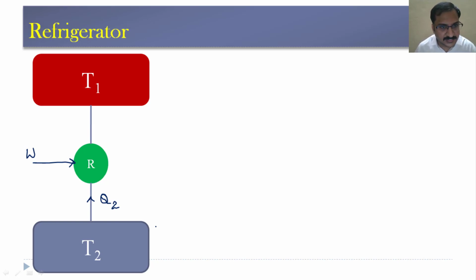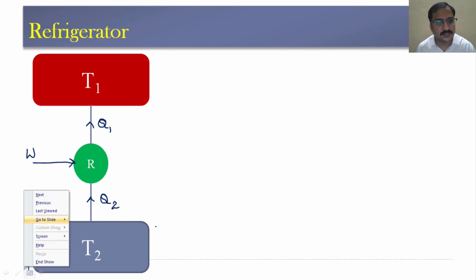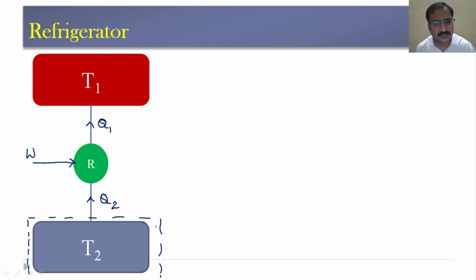As a result, the heat will be rejected by this refrigerator to the surrounding environment through a condenser. The desired effect is the cooling effect which we get inside the refrigerator, at the lower temperature.